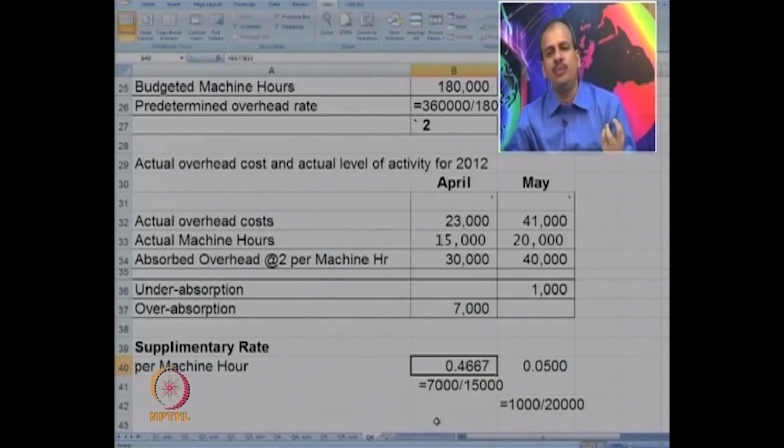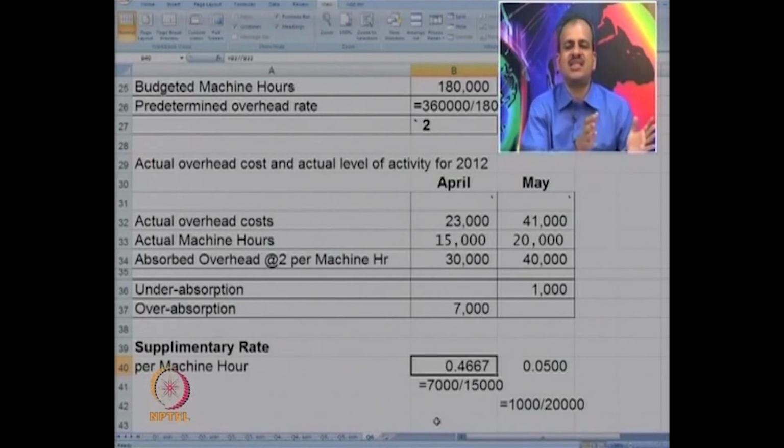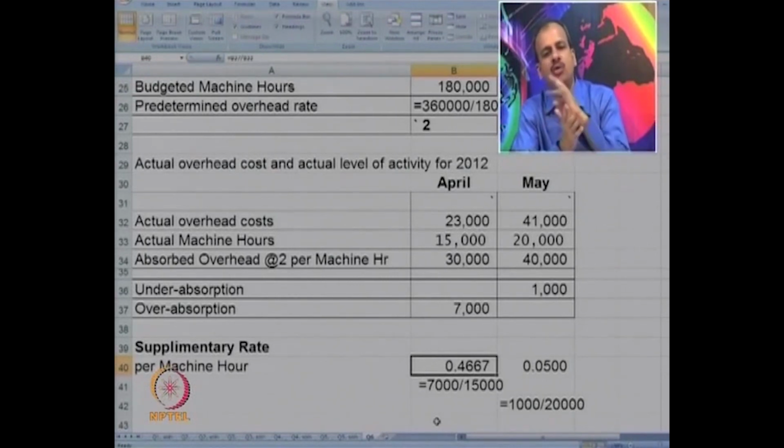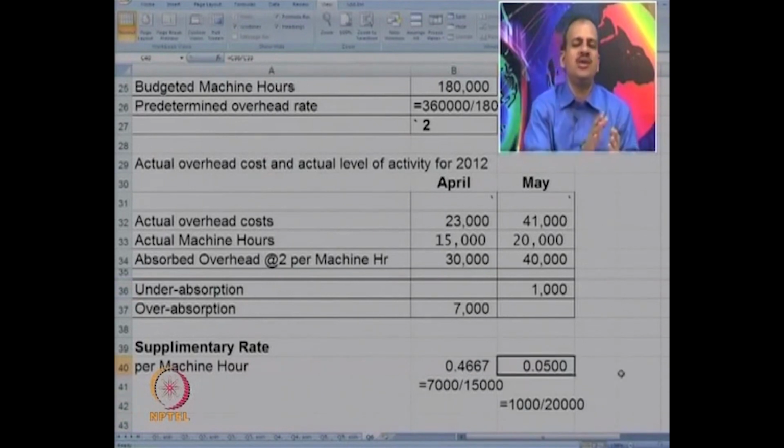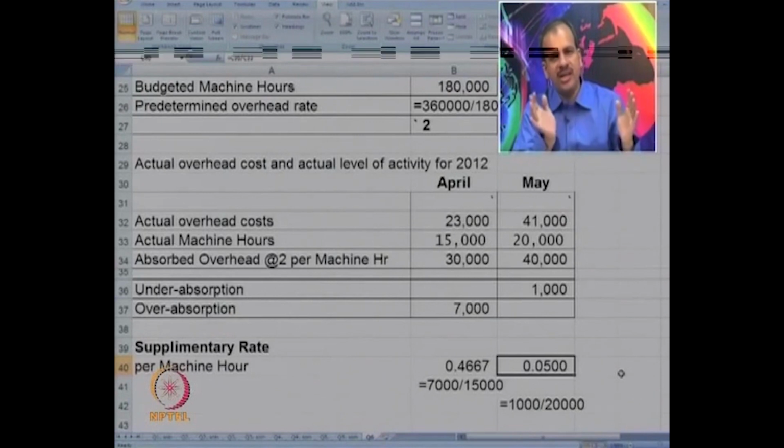Instead of 2 rupees which we have already charged, we could have charged something like 1.53. So, we will charge minus 0.46 now to even it out. In the month of May, you can see 1000 was under absorbed, 1000 upon 20,000, so it comes to 0.05, which is positive. Are you getting?